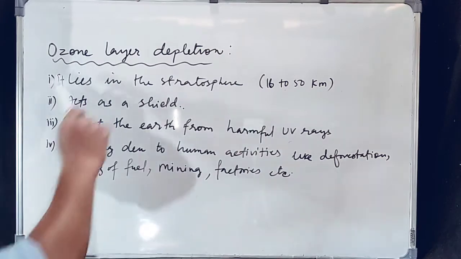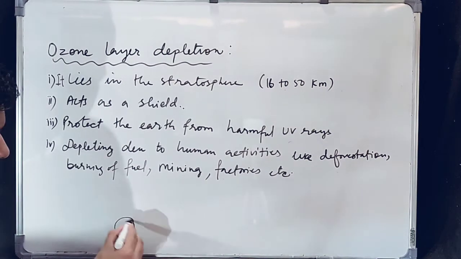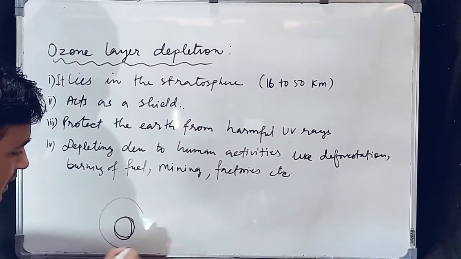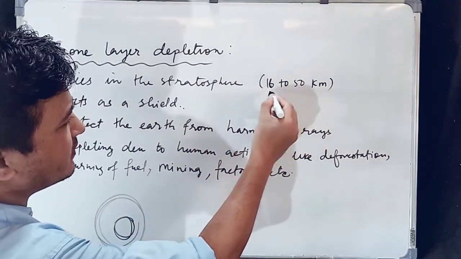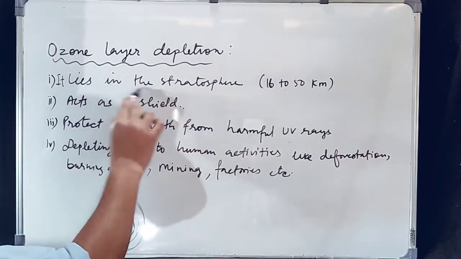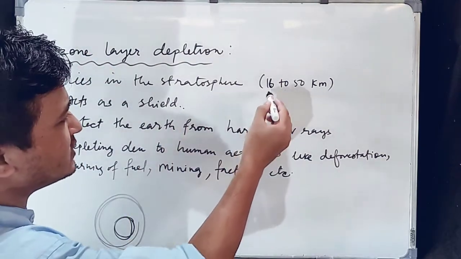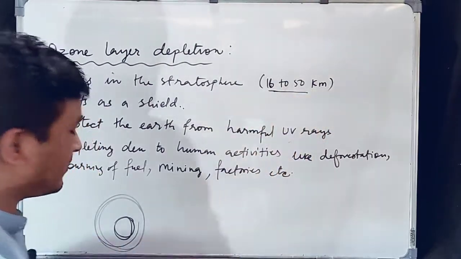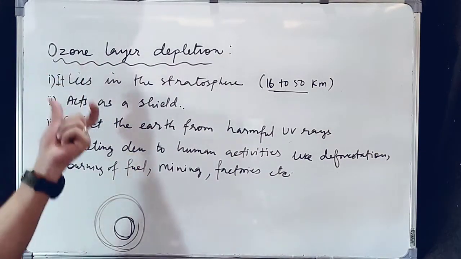Now students, let us see ozone layer depletion. So what is ozone? Ozone is a gas, or a layer of gas, which is around the earth, about 15 to 50 kilometers above the surface of the earth. It lies in the stratosphere. So this ozone layer lies in the stratosphere, which is from 16 to 50 kilometers above the surface of the earth. This ozone layer acts as a shield.